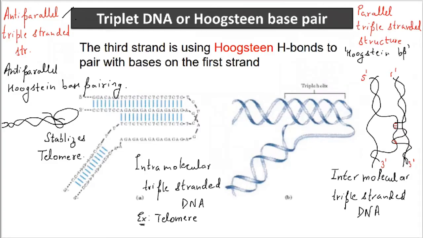So this is all about the telomeric. So this is all about the triple-stranded form of the DNA molecule, which could be parallel, anti-parallel, exhibit Hoogsteen or anti-parallel Hoogsteen base pairing.